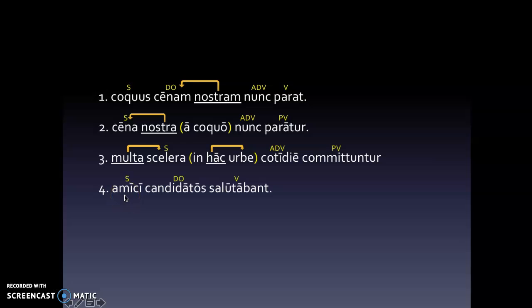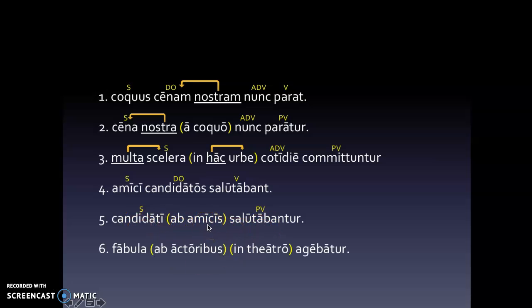All right, we've got a nominative subject, an accusative direct object, and a verb. So the friends were greeting the candidates. Let's switch it around a little bit. Ab amicis is now a prep phrase. Before it was the subject, now it's a prep phrase. Candidati, this is our subject. Before it was the direct object, now it's the subject. And here's a passive verb. So before it was active, now it's passive. So the candidates were being greeted by the friends.